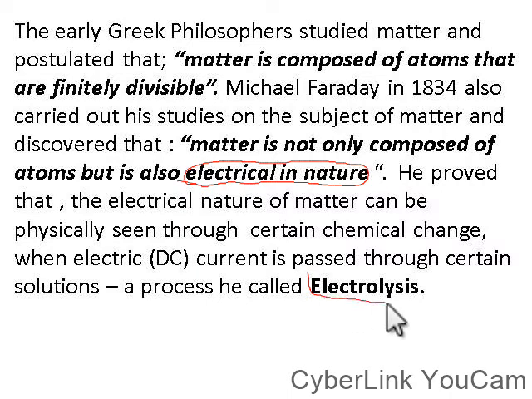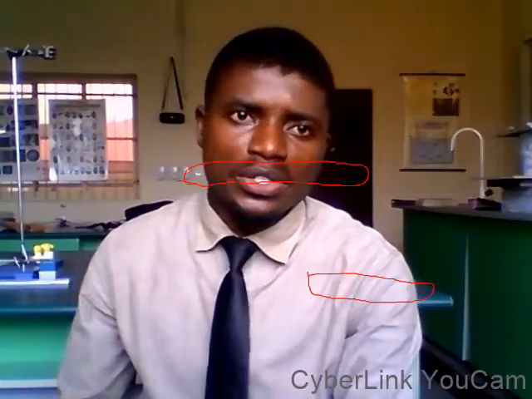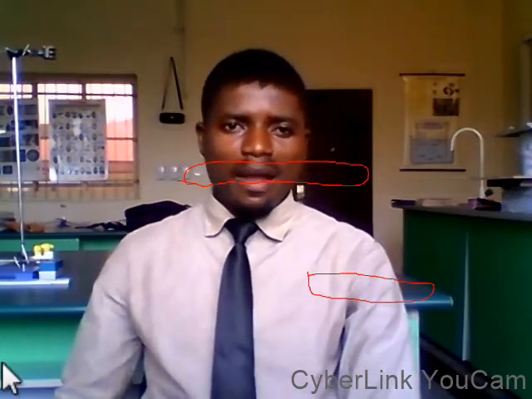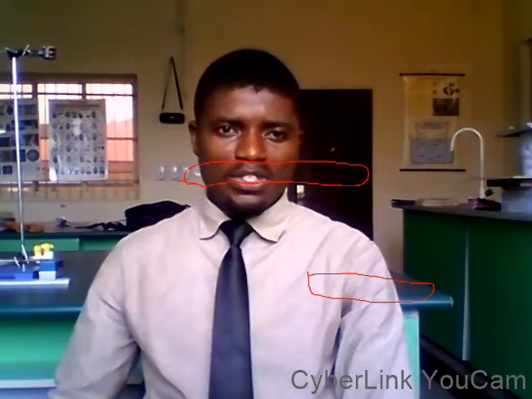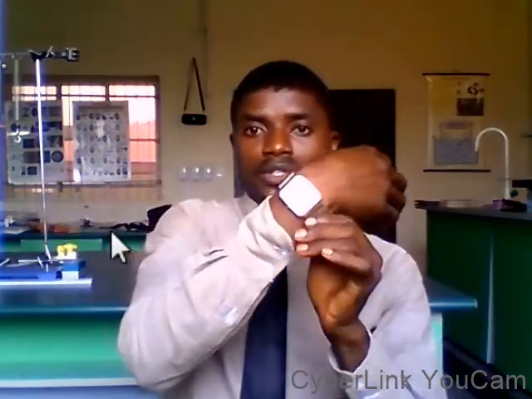So you see, today we are all enjoying the application of electrolysis. Had it been Michael Faraday just came up and read what the Greek philosophers discovered about matter and was contented with what they discovered, that matter is composed of atom, that's right, that's okay. Today, the wristwatch I am putting in my hand here is a product of electrolysis. You see that?